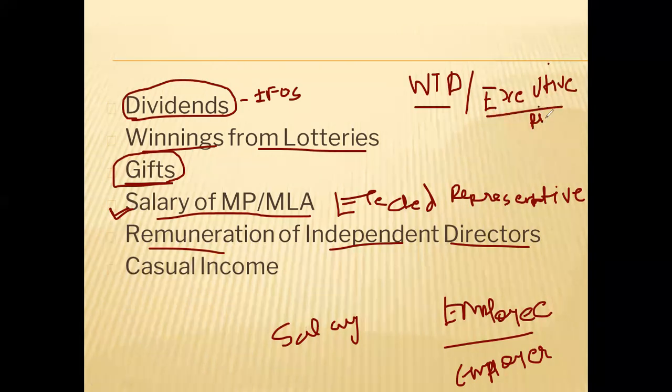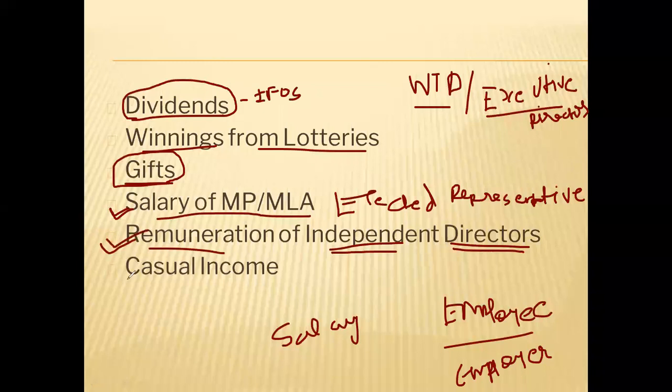They are the employees of the company. So their income from the company will be salary income. But independent directors are not related to the company. They are independent persons. There is a very detailed provision given for independent directors under the Companies Act. So in the case of independent directors, their remuneration will be taxed under income from other sources. This point also you should remember.